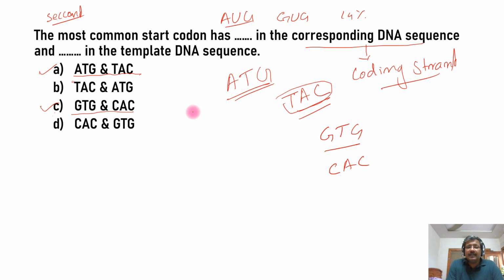It can be: 3% of the genes in E. coli are initiated by a dash codon, and it will have dash in the corresponding DNA sequence and dash in the template DNA sequence. With the three parts, you can have the same question. So be careful about these kinds of questions and be aware of the fact that AUG is 83%, GUG 14%, and UUG 3%. Clear? So that's about the session.